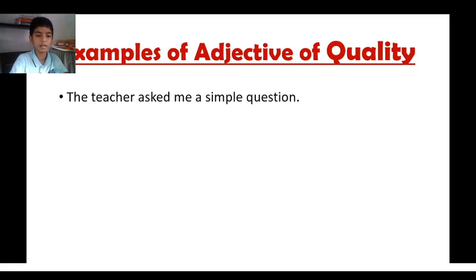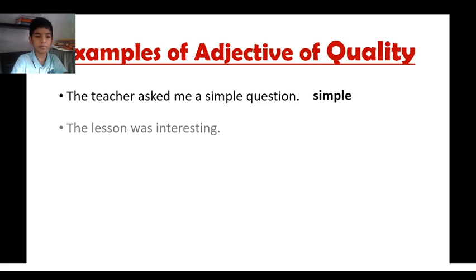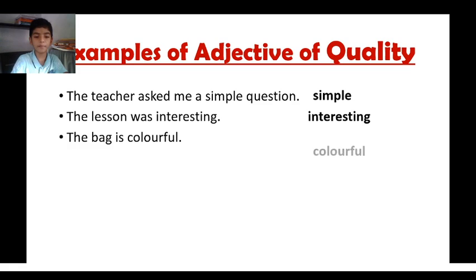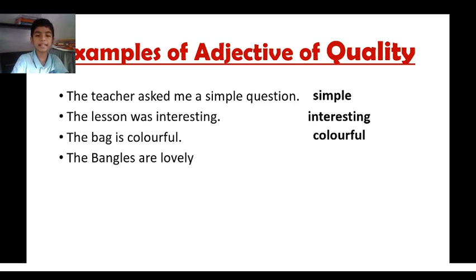Now we will see more examples of adjective of quality. The teacher asked me a simple question. Here adjective is simple. The lesson was interesting. Here the adjective is interesting. The bag is colorful. Here the adjective is colorful. The bangles are lovely. Here the adjective is lovely.